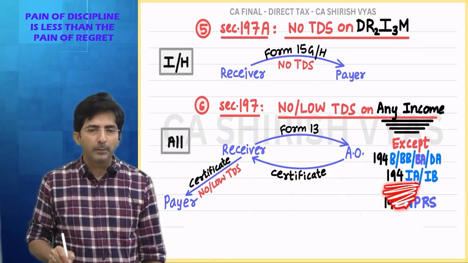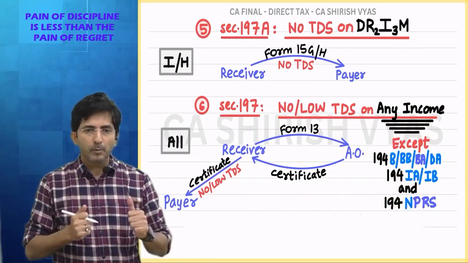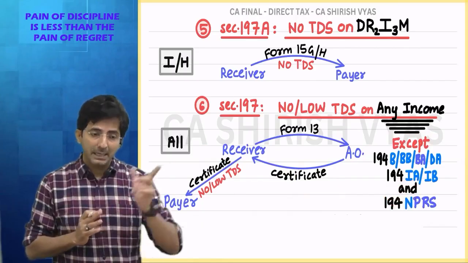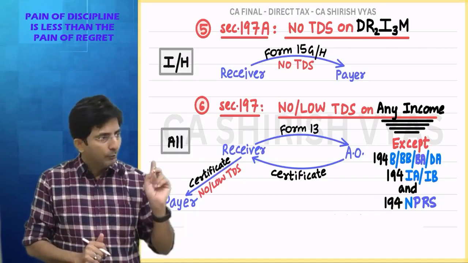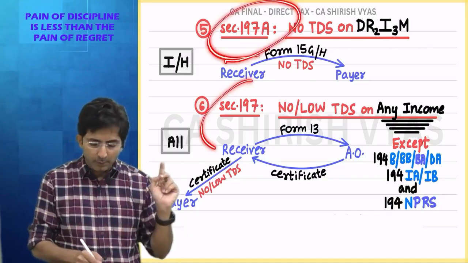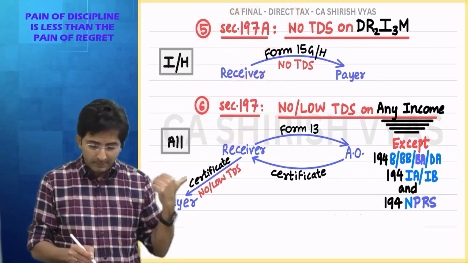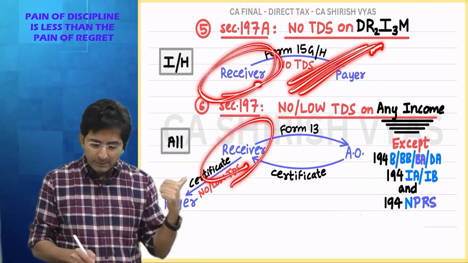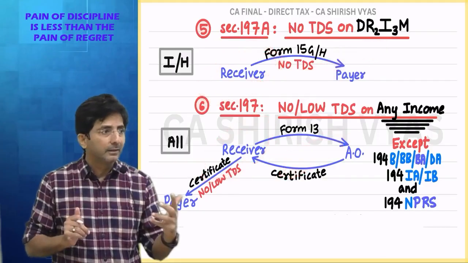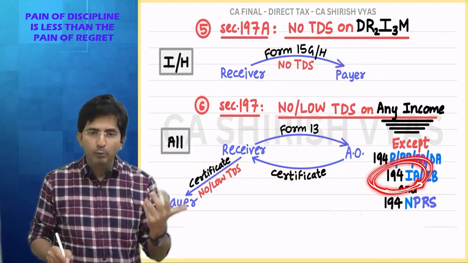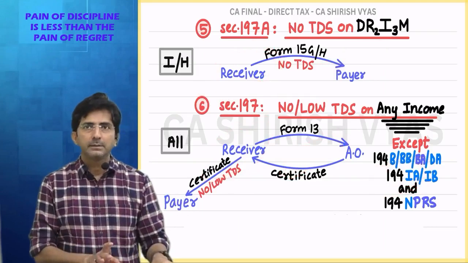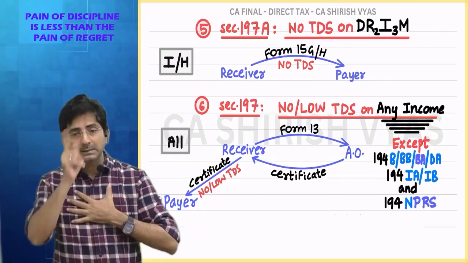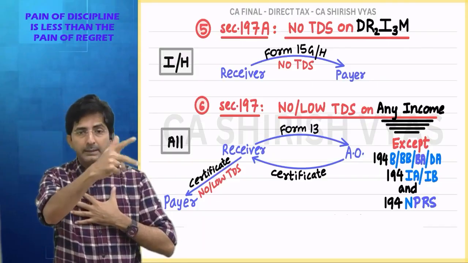What is 194IA? Purchase of immovable property. See, when I purchase immovable property, the purchaser will not request for no TDS. The seller will request. See, are you noticing? These two sections are for the receiver. See here. The receiver has to fill form 15G. The receiver has to fill form 13. Receiver. So tell me, in 194IA, who is the receiver of the income? Seller of the property. The buyer will deduct TDS, but the seller of the property is the person making the income.